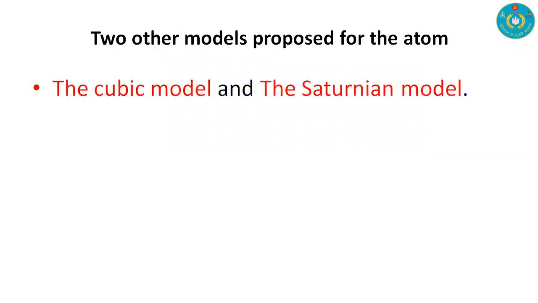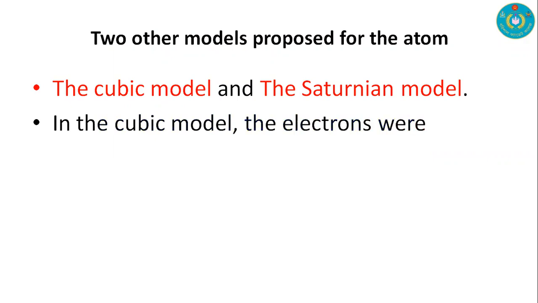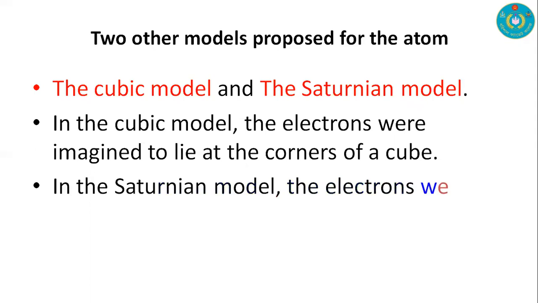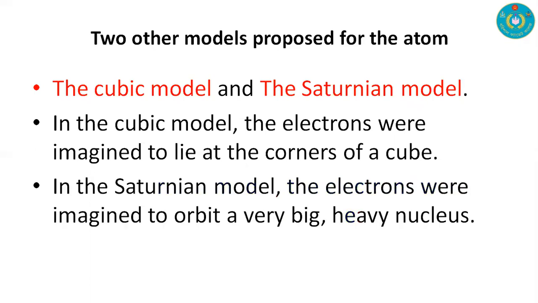Going forward, two other models were proposed for the atom. One of them is the cubic model, and the other is the Saturnian model. In the cubic model, the electrons were imagined to lie in the corners of a cube, and in the Saturnian model, the electrons were imagined to orbit a very big heavy nucleus.